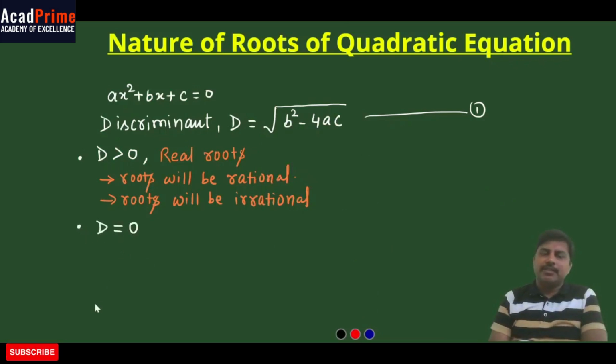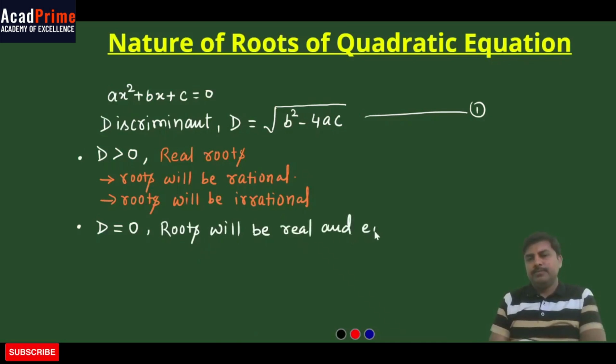Okay. Now come to the next possibility, that the value of D equals 0. When the value of D equals 0, the nature of the roots will be real and equal. Whatever value of the variable we get from the equation will be the same for both. That means if we have two roots, alpha and beta, the values of alpha and beta are the same when D equals 0.